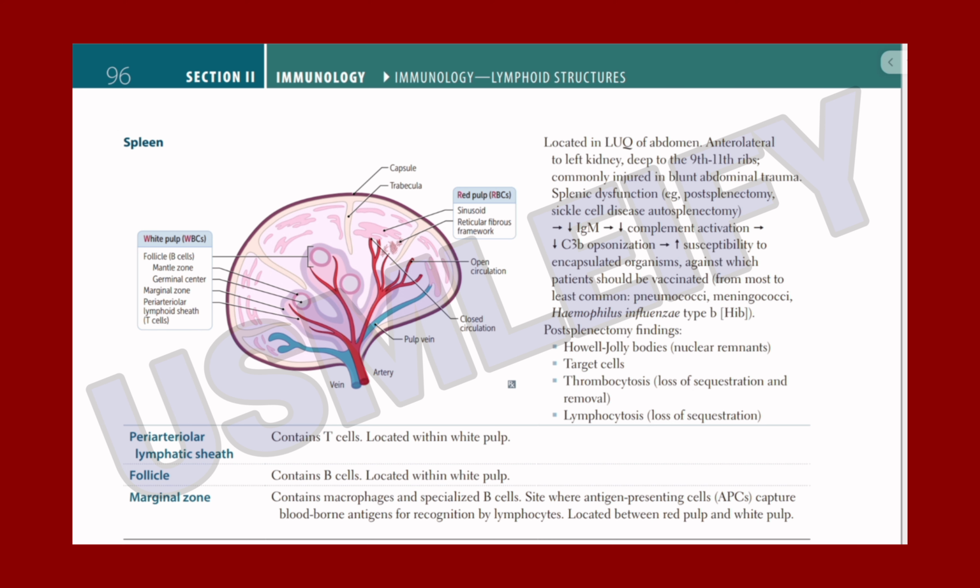So spleen is located in the left upper quadrant of the abdomen, anterolateral to the left kidney, deep to the 9th to 11th ribs, commonly injured in the blunt abdominal trauma.